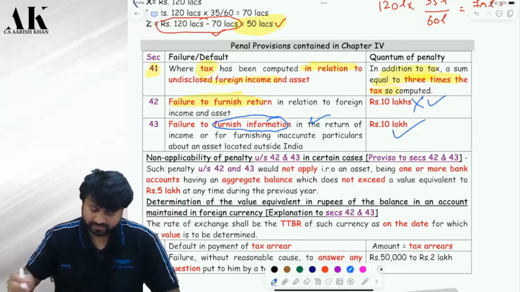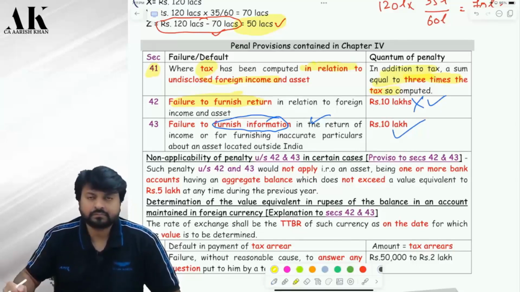Now pay attention, please. Are you supposed to also disclose a foreign bank account? Yes, but there is a relaxation over here. Shall I say?